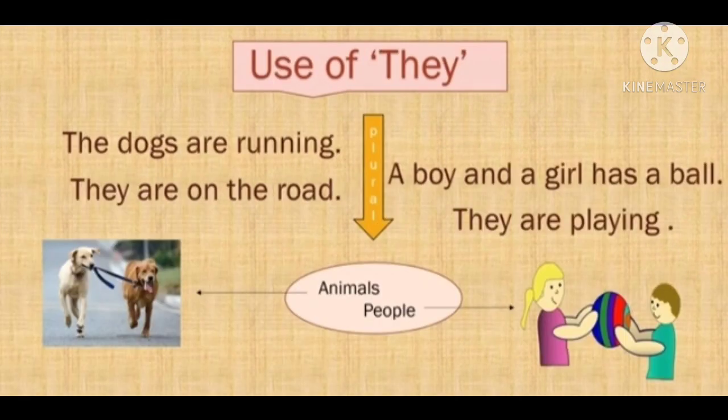A boy and a girl have a ball. A boy and a girl will be replaced with they. They are playing. If the children are talking in the class, then you can go to the teacher and say, Miss, they are talking, they are writing, etc.